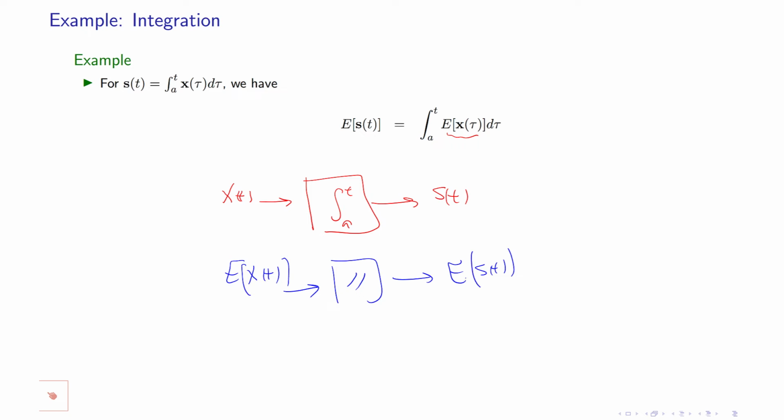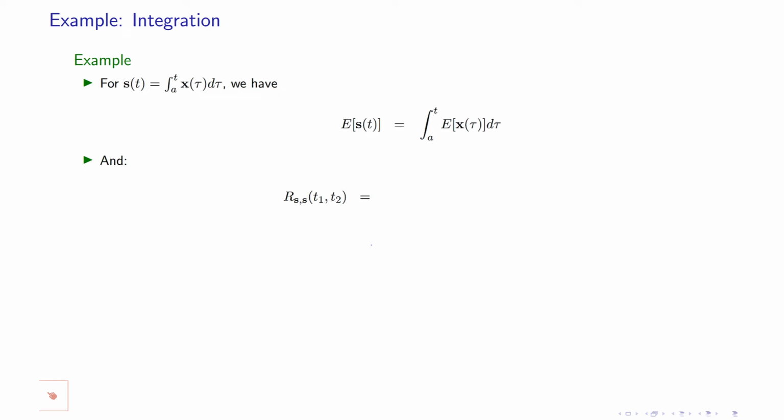The reason is that I see the same expression. I just replaced x of t with the expected value. These two expressions, this one and this one, are the same. So if you give the expected value to the same system, it gives you the expected value. So always, the expected value of the output of an integral is the output of the system when the input is the expected value of the input.